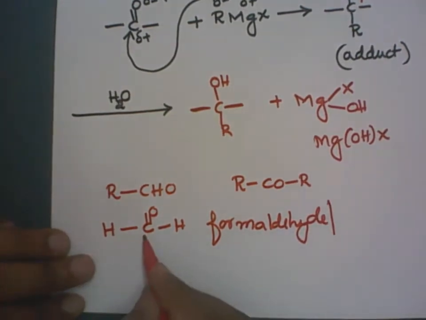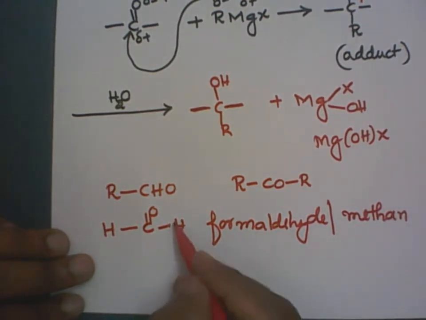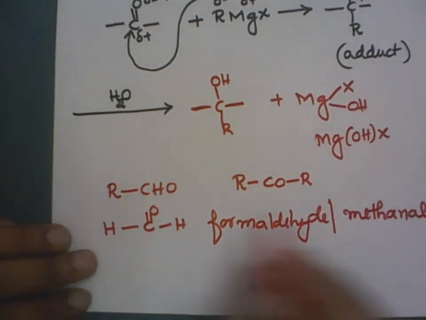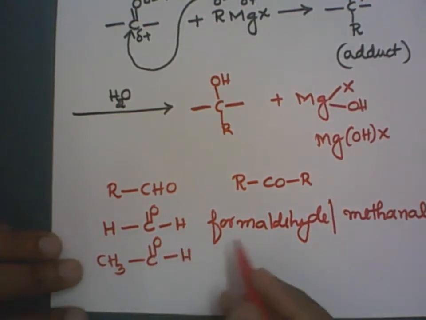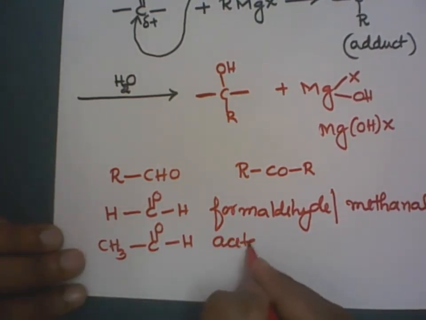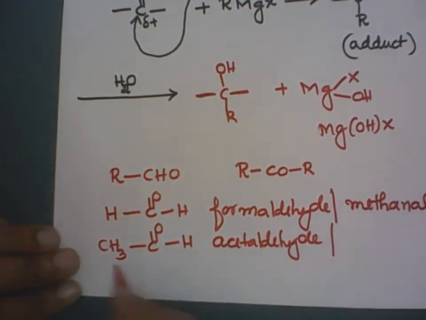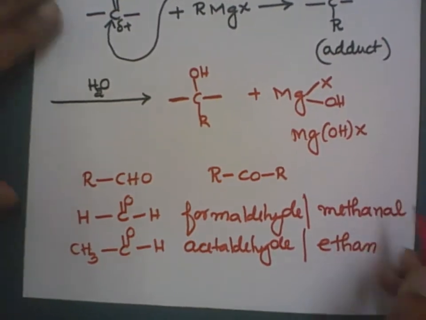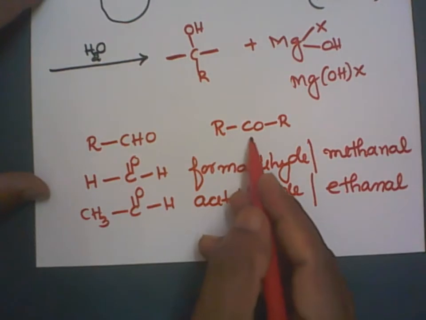The IUPAC name: with one carbon atom, it is methane. Remove that E and introduce al, methanal. Then CH3, C double bond O, H. This is known as acetaldehyde. How many carbon atoms are there? There are two carbon atoms. Therefore, it should be ethane; remove that E, introduce al, ethanal. Clear? Similarly, let me go for ketone.